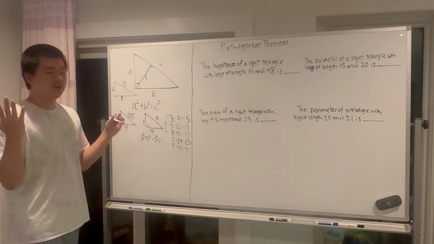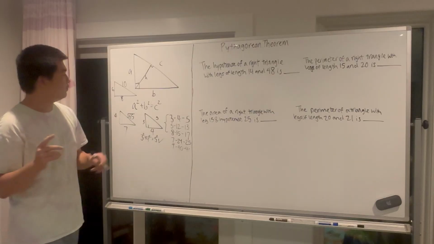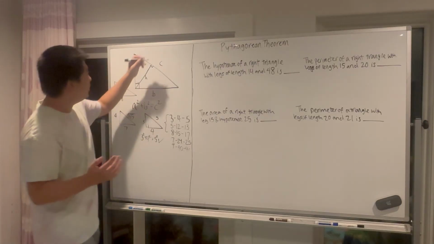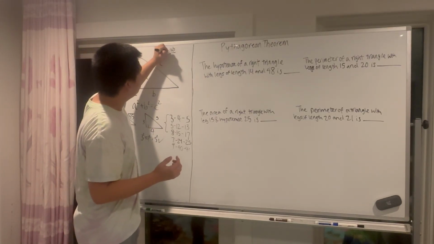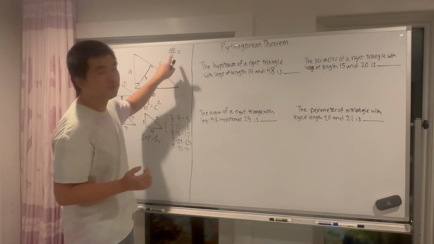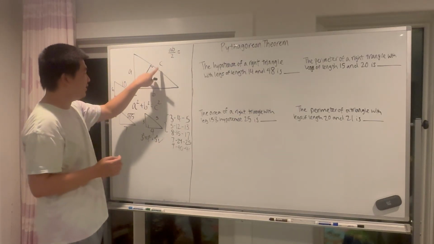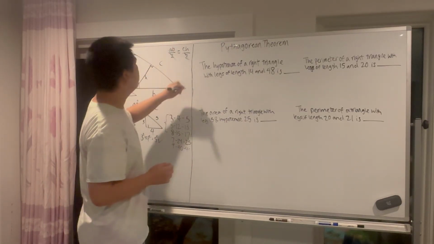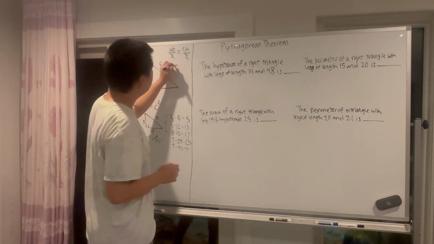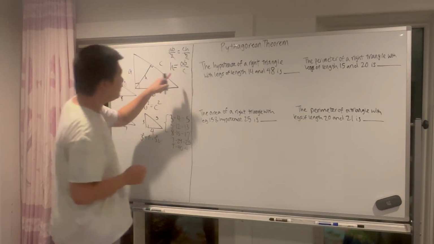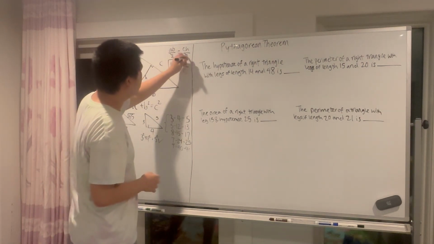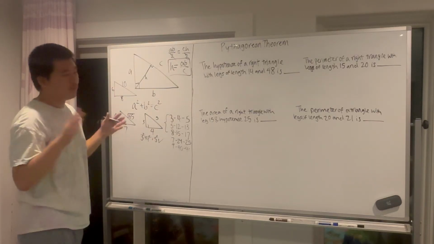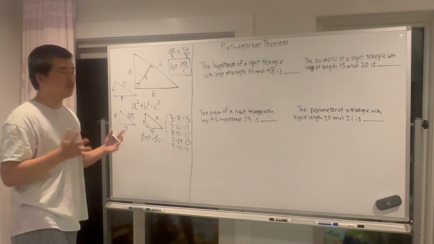For example, we know that the area of a triangle is base times height over 2. So if we think of B as base, and A as height, then the area of this triangle is A times B over 2. But if we think of C as the base and H as the height, that's also CH over 2. We can cancel out the over 2's and divide both sides by C to get H equals AB over C. And this is the formula that you should remember for H. H equals A times B over C. That is how we find H. So with that out of the way, let's do some problems.